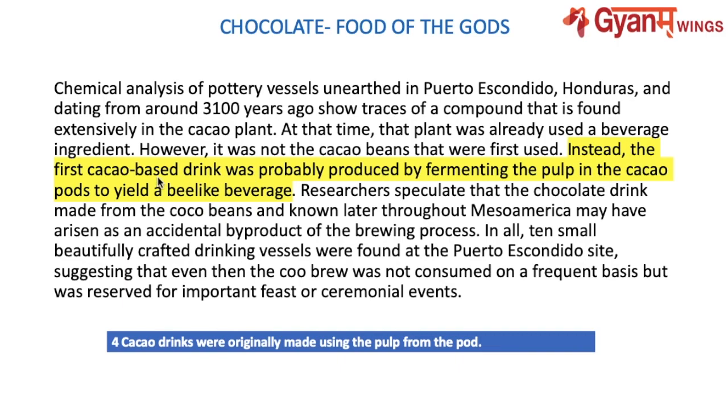Instead, the first cocoa-based drink was probably produced by fermenting the pulp in the cocoa pods to yield a beer-like beverage. So drinks were originally made using the pulp from the pod, and here we could get the answer. So it is true. I hope you get it and you've done it correctly.